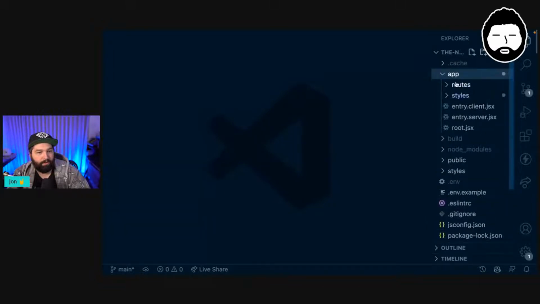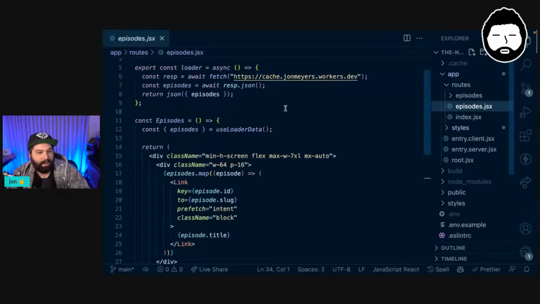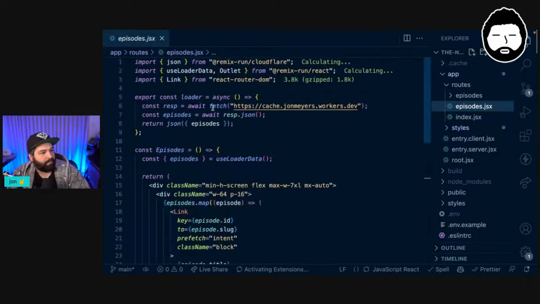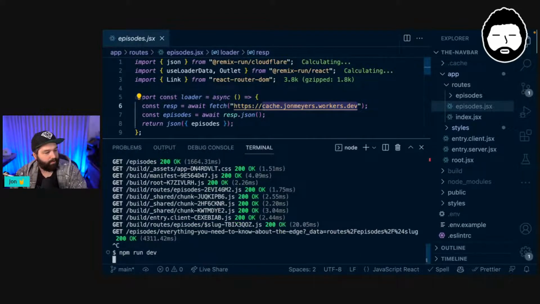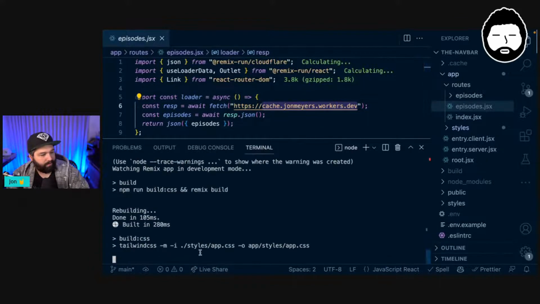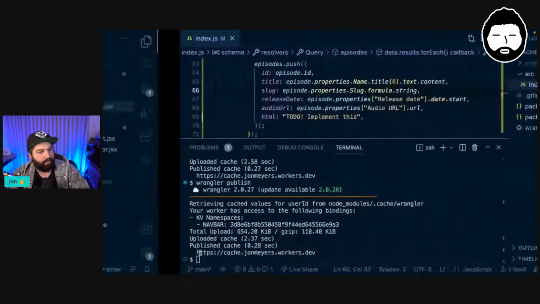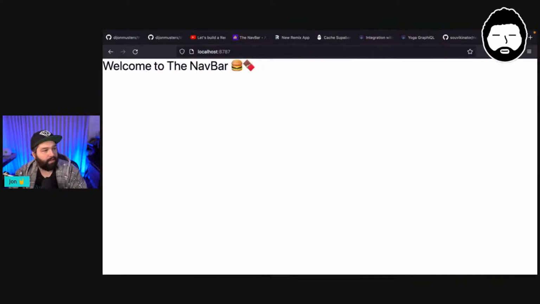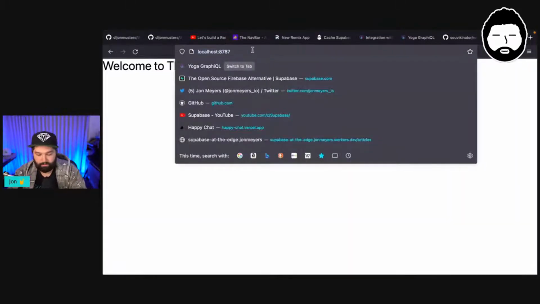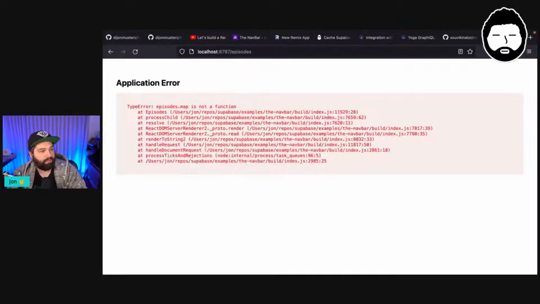So if we go app, routes, and then episodes.jsx. In here, this is where we were fetching, previously, all of the values from our KV store. But this will now fail. If I run npm run dev, this is going to be running on 8787. So now if I come across to here and go localhost 8787, we get welcome to the navbar. And if I go to /episodes, this will spectacularly fail.